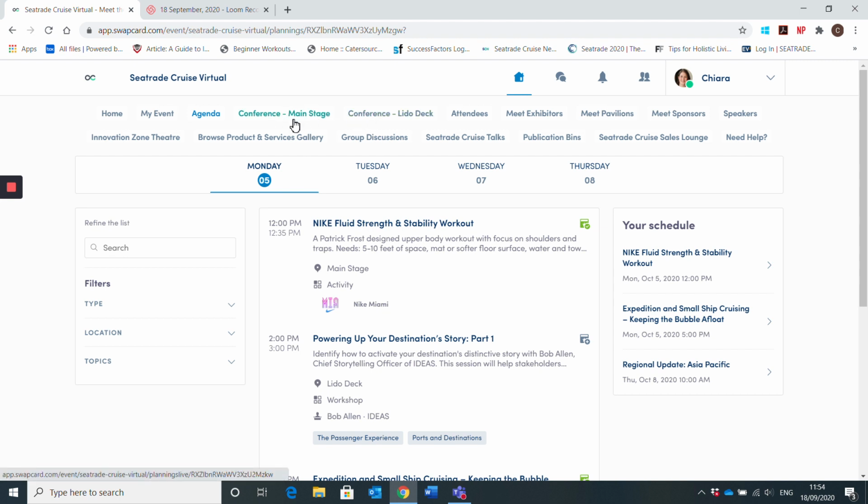These two tabs, those are where those sessions will take place. You can get to them just by clicking through here, or if you know that they're happening now, you can go directly to one of these and see them.